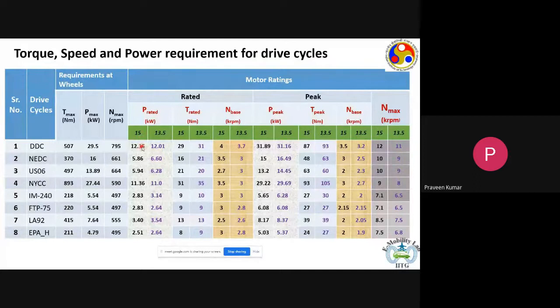Now you see the difference. If Tata Magic is to be used in Delhi driving conditions, then we would need a motor with a rated power of 12 kilowatt. But if the same Tata Magic is put into European driving conditions, it would need around 6 kilowatt of power, just half the power. So you see what a difference the driving condition can make. The same vehicle would need twice as large a motor as we would need in European conditions.